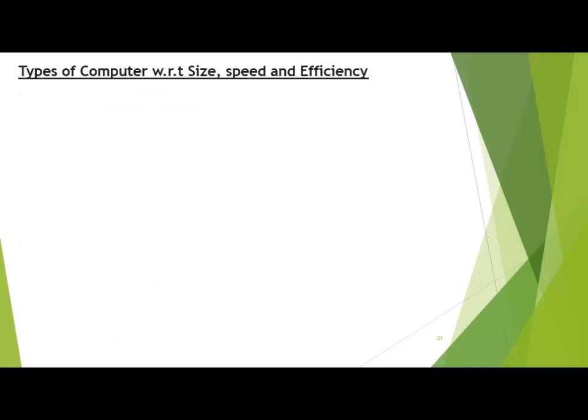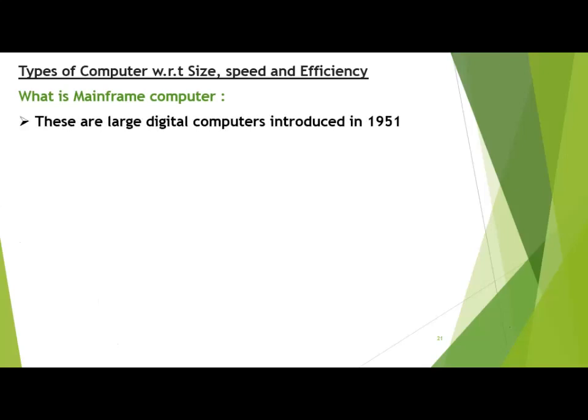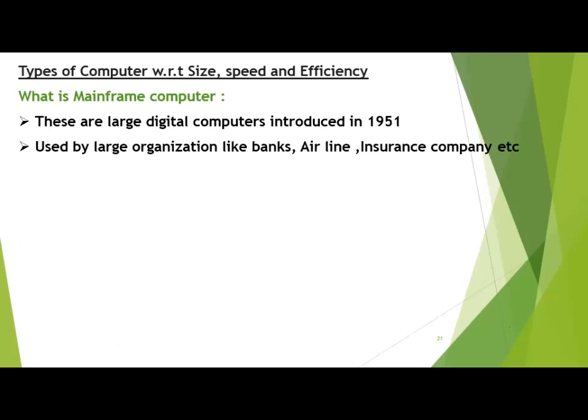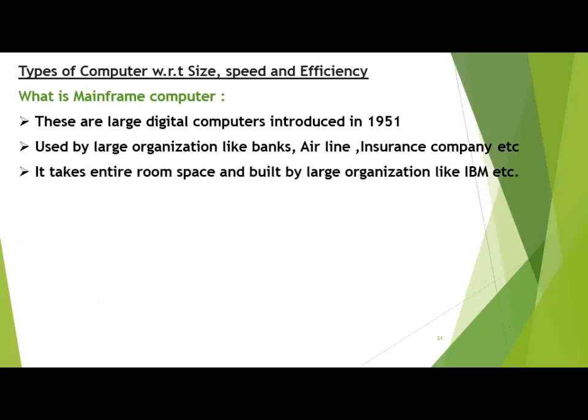Types of computer with respect to size, speed, and efficiency. What is a mainframe? This is the first computer, which came in the first generation. This is the first digital computer you can see. These are large digital computers introduced in 1951, used by large organizations like banks, airlines, and insurance companies. From the beginning until now, these are large computers only used by large organizations like banks, airlines, and insurance. These computers are very expensive. They take up an entire room and are built by large organizations like IBM. These computers are mainly made by IBM.